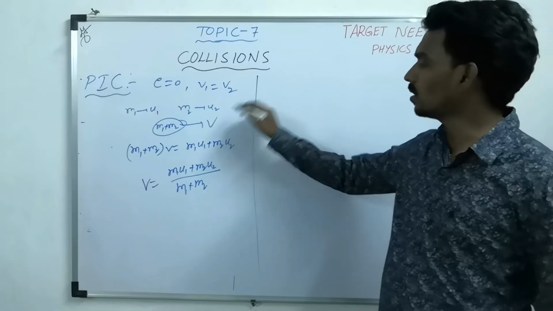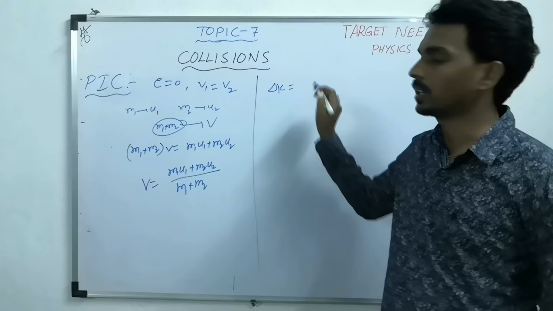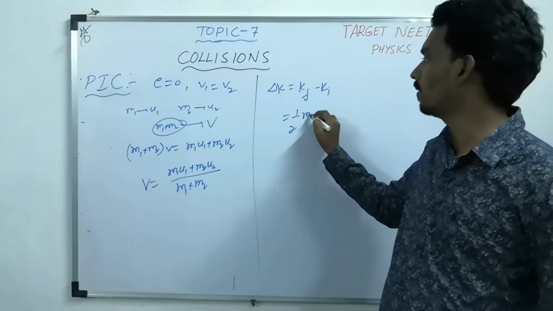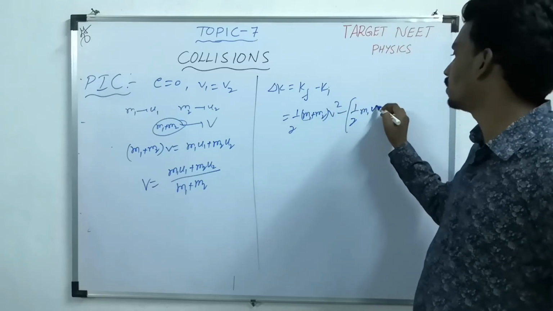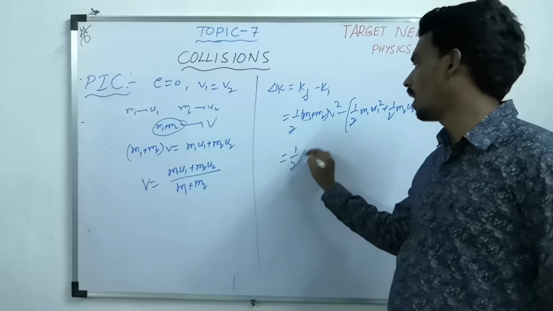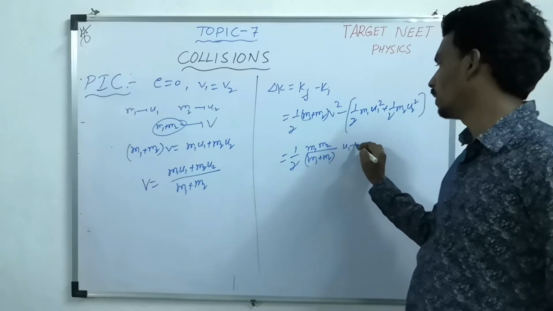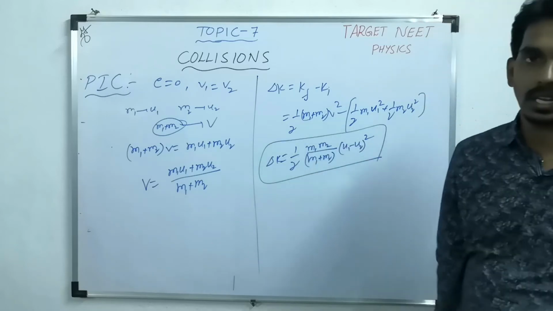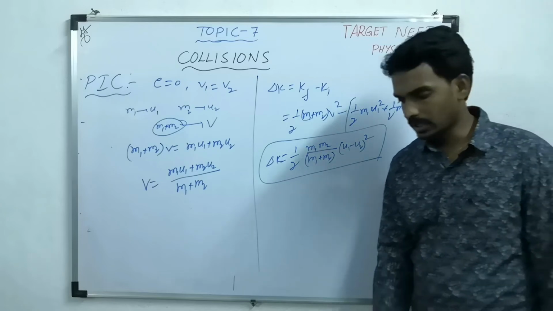And here they will also ask, as it is inelastic collision, there is a loss in kinetic energy, delta K. That loss in kinetic energy is final minus initial. That is half (m1 plus m2) V square minus half m1 u1 square plus half m2 u2 square, which will come half m1 m2 by (m1 plus m2) into (u1 minus u2) whole square. This is the loss in kinetic energy after collision. So this is what basically they will ask.